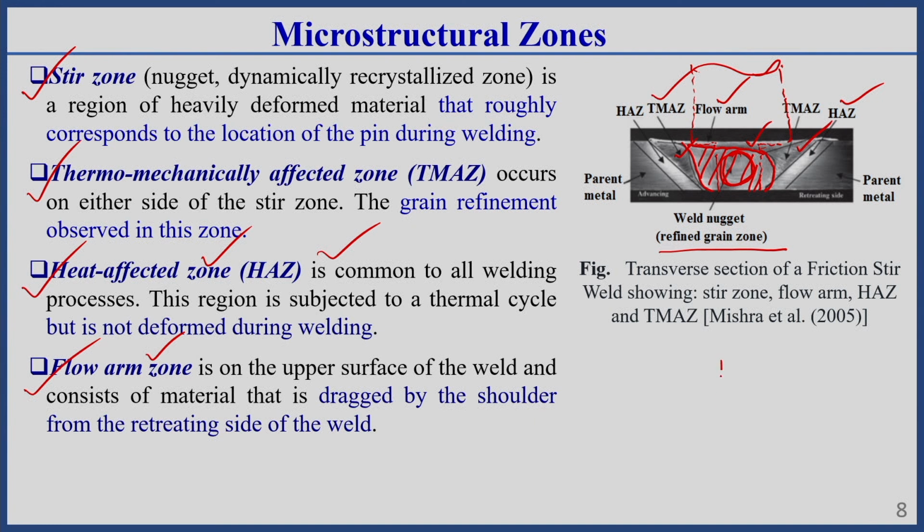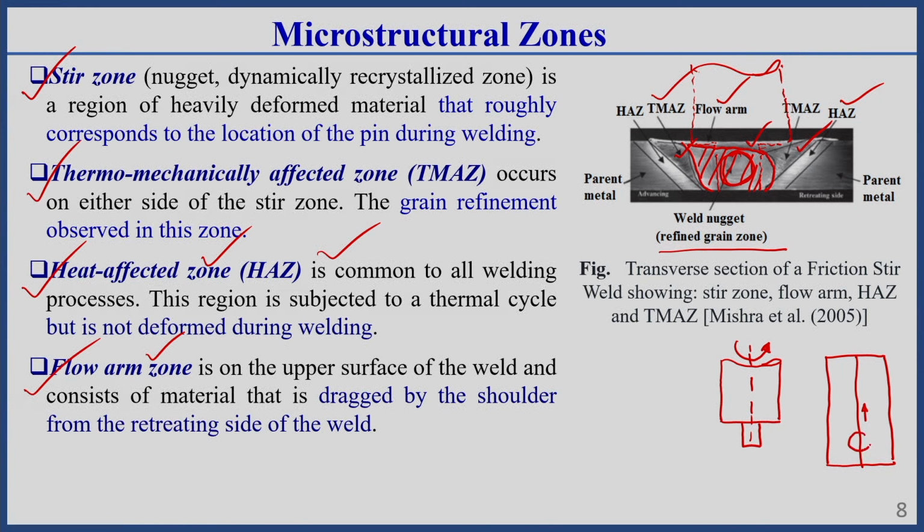Here, let this be an FSW tool. Let the rotation of the tool be in the anti-clockwise direction. Now, let the plate which we are welding have this welding direction, WD.